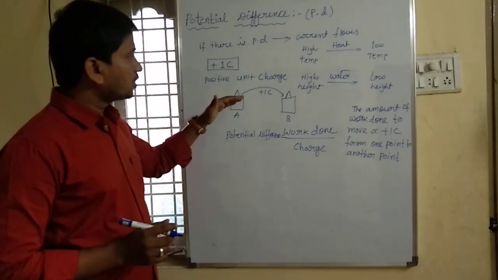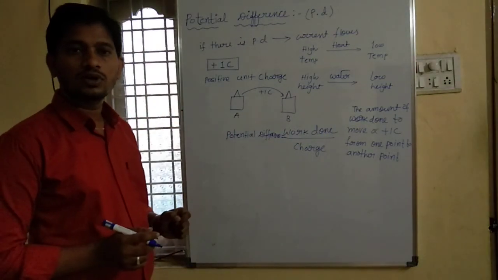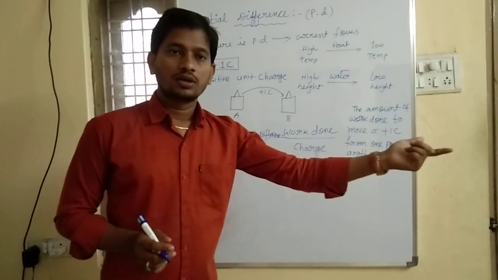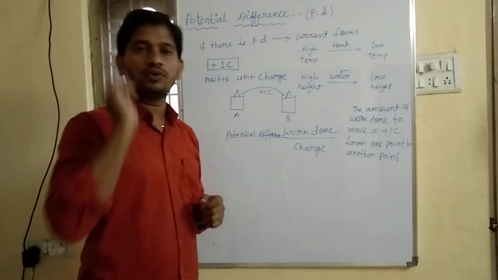Okay, so there should be a difference. Then only current will flow. If there is a potential difference, then only current will flow.